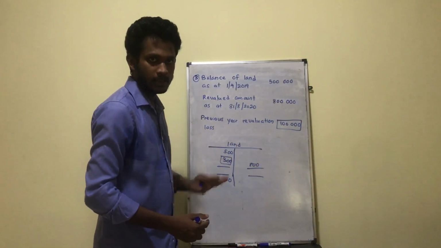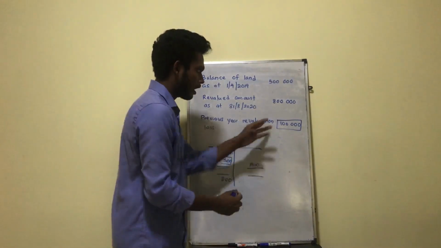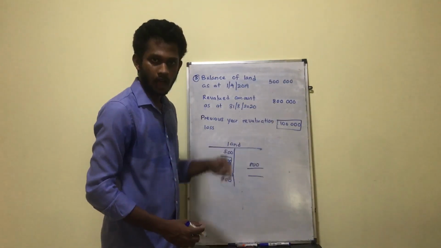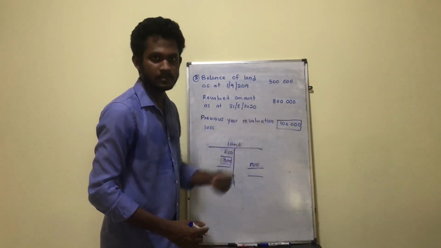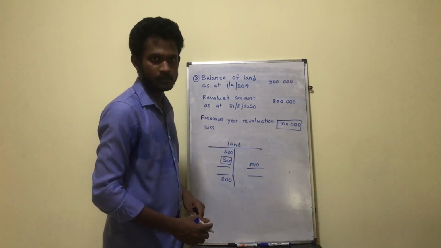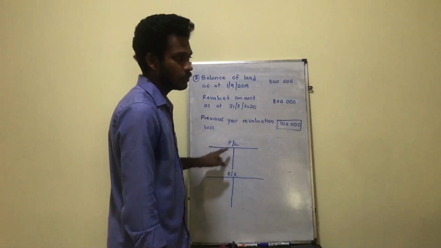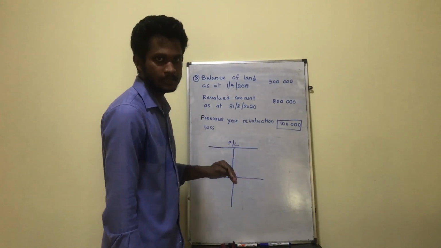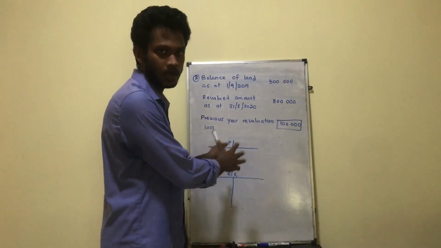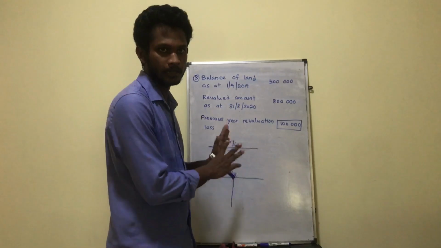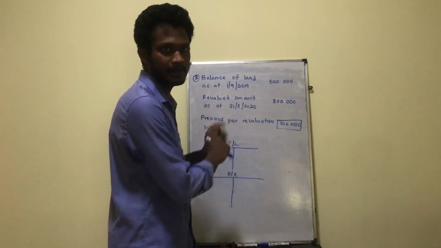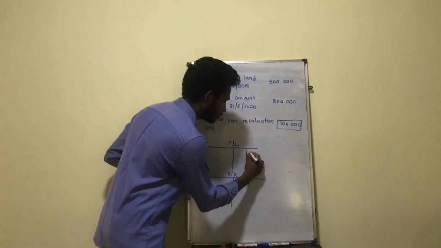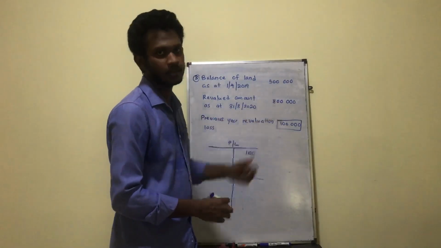So what you have to do is, in the current year, you have to set off this 100,000, right? So you have to credit up to the amount that you have expensed previously in your profit and loss statement, right? So I take P&L here. So last year there's a debit balance of 100,000, right? So this year what you are going to do is you have to set off that 100,000. That means you have to credit 100,000. So only up to the amount that you have debited previously. So last year they have debited 100,000. Current year you have to credit 100,000 to the P&L in order to set off with that 100,000, right?